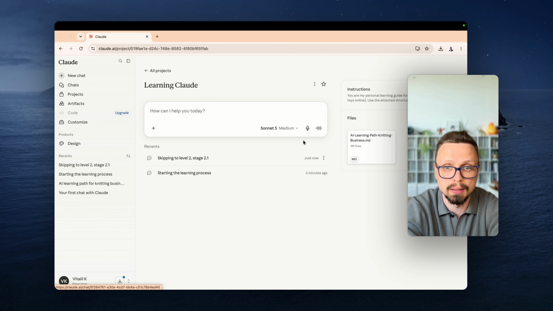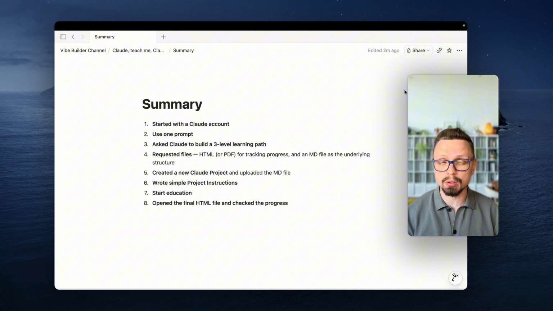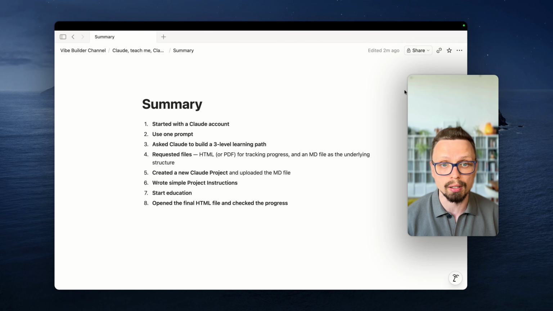So now let's go to some summary. These small steps give you the complete plan that you can use to learn how to use AI or different tools included in AI. If you want to learn about the skills, you can create education only about skills for your specific niche. You just include this in specific requests. That's why we created a Claude account. We used just one prompt. We created a free-level learning path. Yes, we created an HTML and MD file, created a project, and started learning. Don't forget to update your HTML file when you complete some stages.